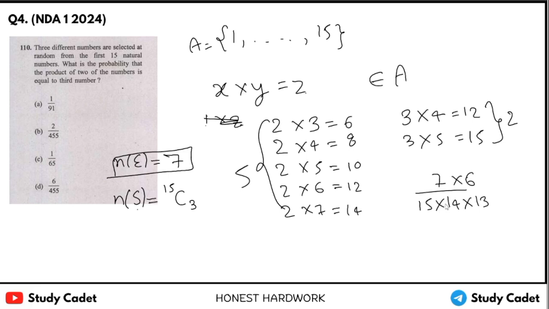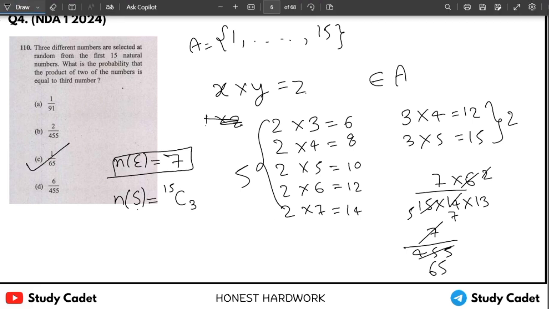Okay, so 2 3s are 6, 5 3s are 15, 7. Okay, so 91 into 5, that will be 455. So 1 upon 65 should be our answer.